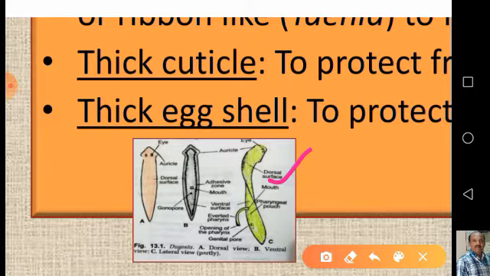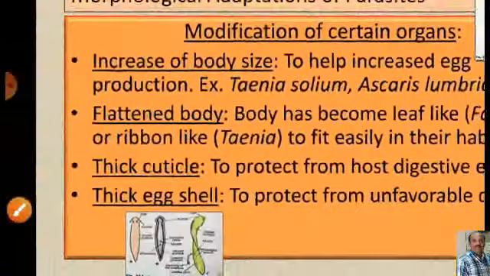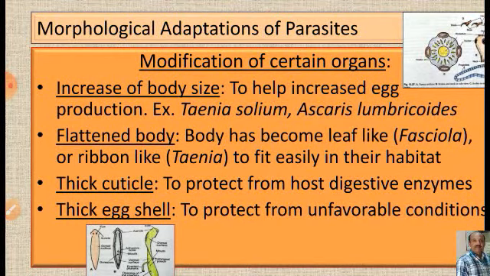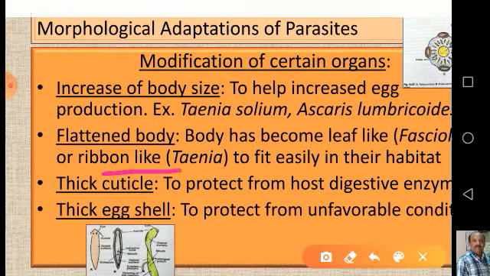It can pass through the tissues, interstitial fluid and tissues very easily when its body becomes very thin or leaf-like. Now coming to Taenia solium, whose body is ribbon-like, that means flat. That's why it is also called intestinal flatworm.